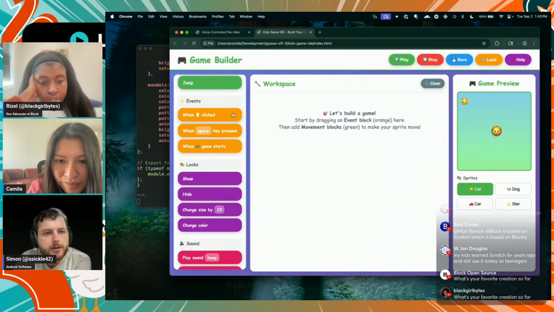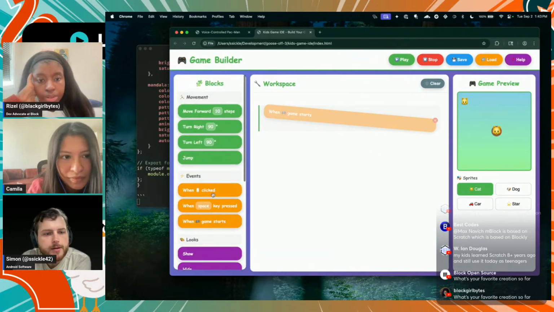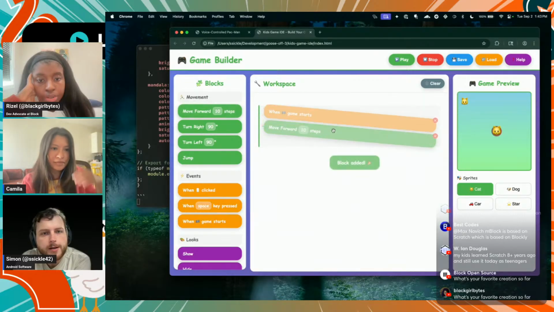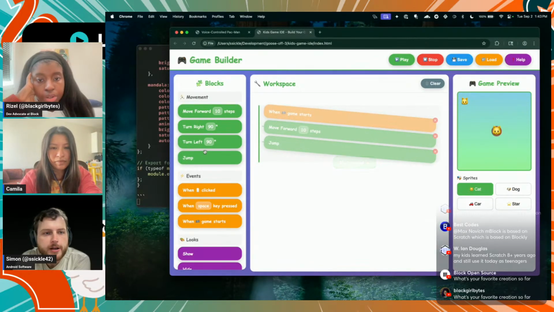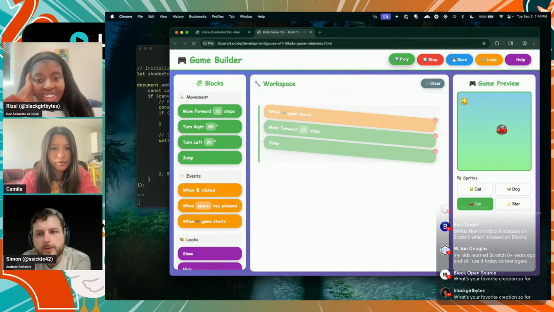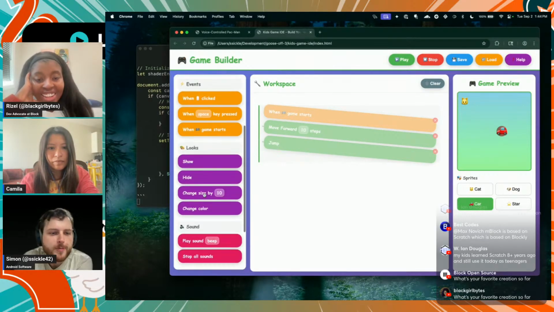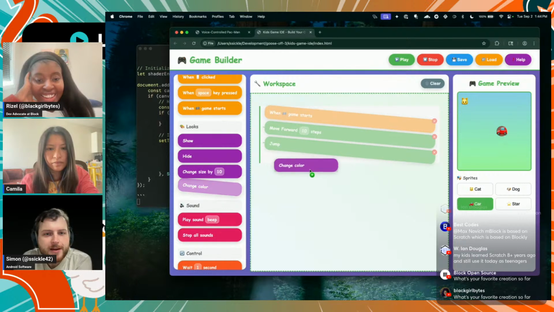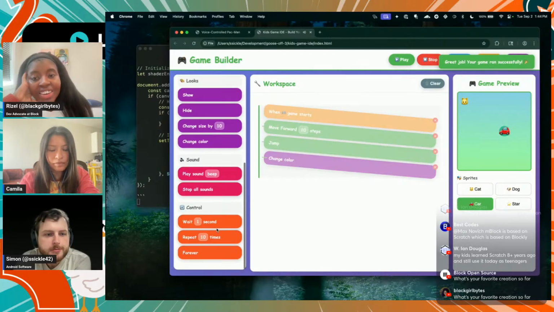It completely finished here and made a nice little drag and drop UI. So you can drag in here and you can say, I want it to drag and go 10 jumps or whatever, and you can change it to a car or whatever. I mean, the car is backwards, but emoji, what can you do? And then you can do different things like changing the color and all of that.